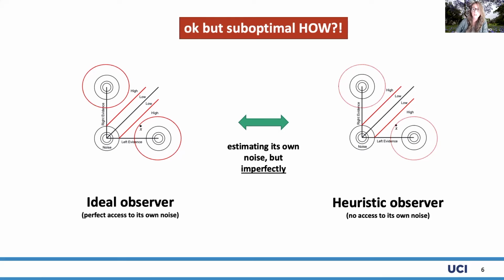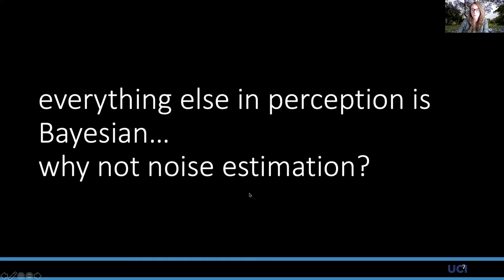Either the human metacognitive system is optimal, or it's suboptimal somehow. But if it's not optimal, how exactly is it suboptimal? And we figured, well, everything else in perception is well described by Bayesian inference. Everything is Bayesian. So why should metacognitive noise estimation not also be Bayesian?